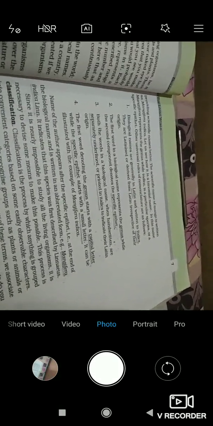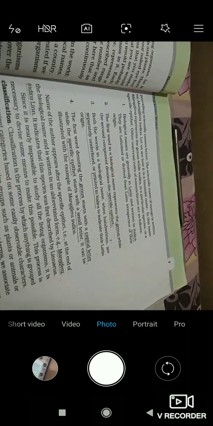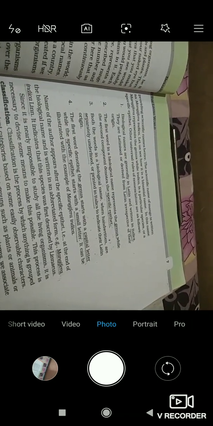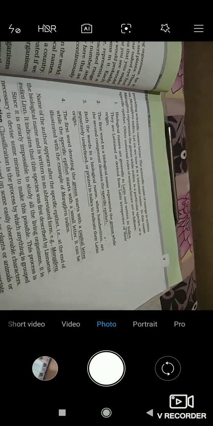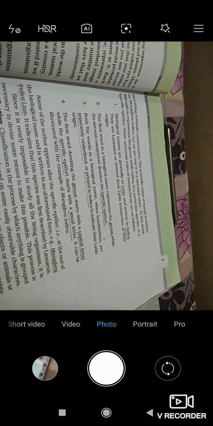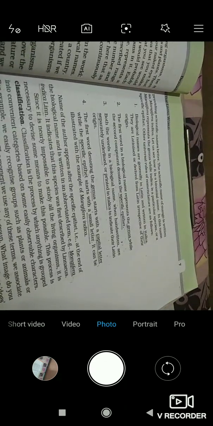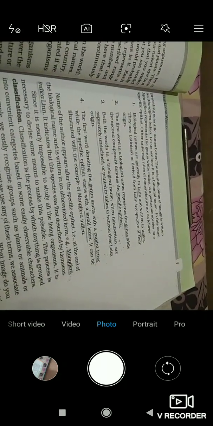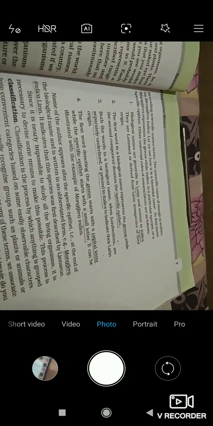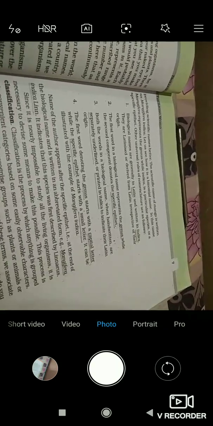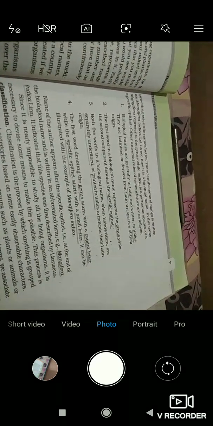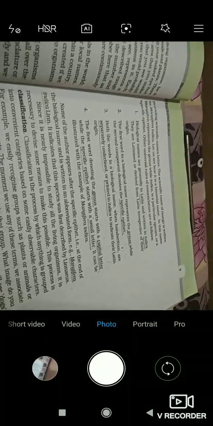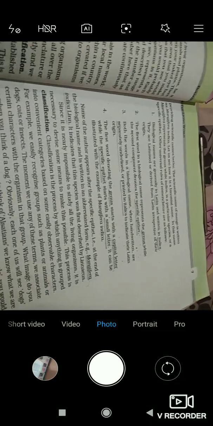So there must be some kind of process to study and name these living organisms, and this process is known as classification. Here also it has been told that since it is nearly impossible to study all the living organisms, it is necessary to devise some means to make this possible. This process is classification.